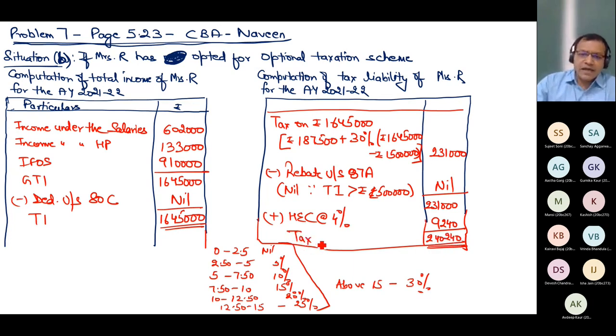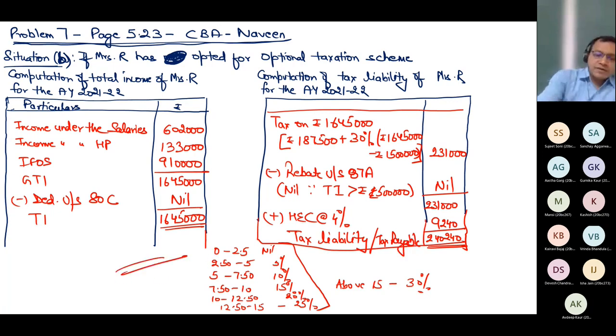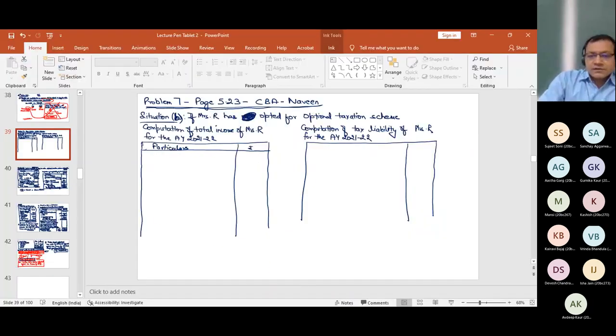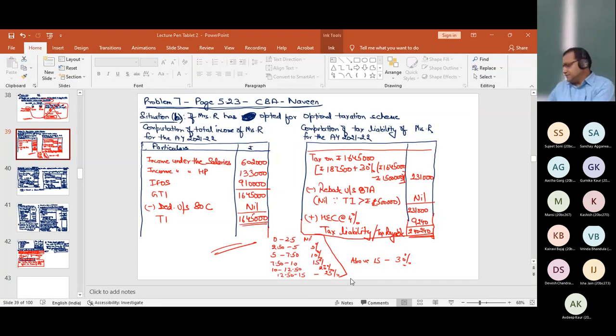You can call it tax liability, and because after liability, since there is no prepaid taxes, I will write it as tax payable. This is what the full-fledged question is. That's it. Any problem, please ask. Otherwise, you raise your hands. If you think that the chapter is easy, you only learn. You need to learn the provisions. Yes, Sanjay, you were saying something.